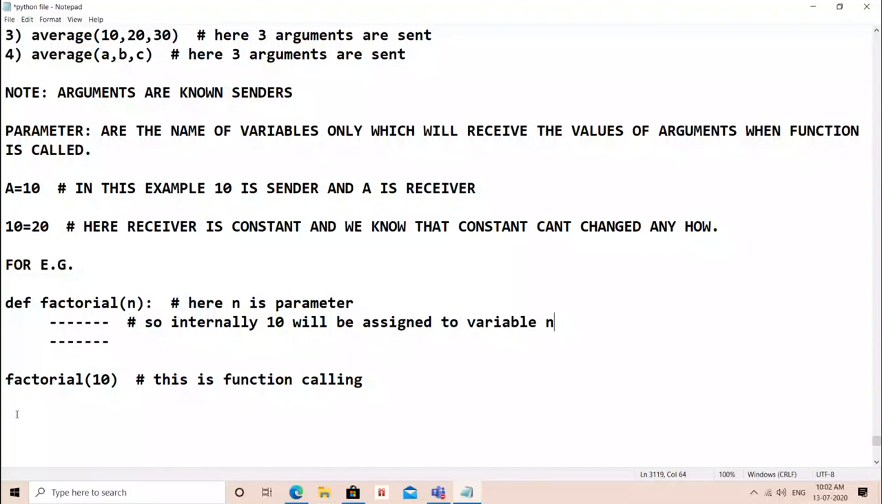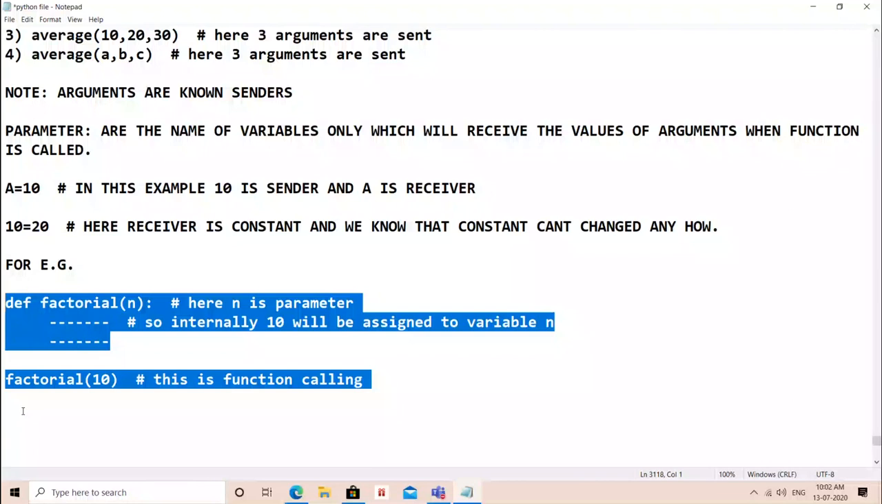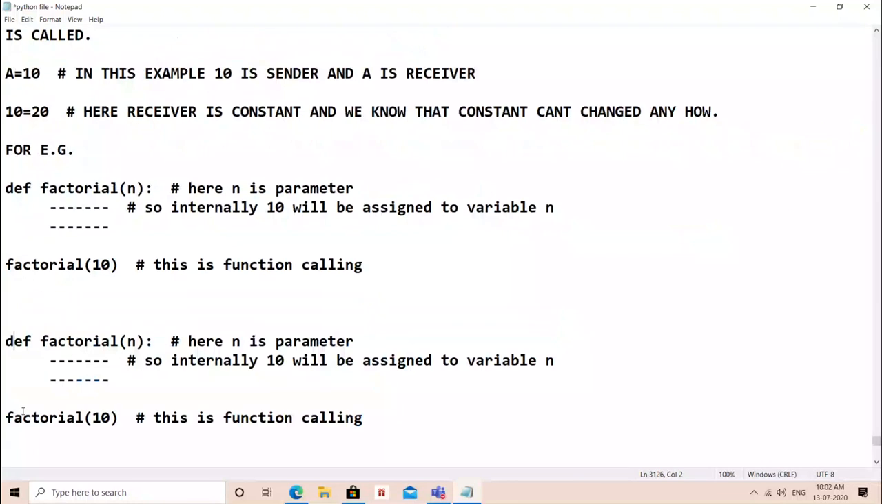So what is the reason why I have written this variable only? Simple reason. If you are writing 100 here, that means internally 10 will be assigned to 100. We are trying to assign. So here 100 is a parameter, and we are trying to assign 10 into 100, which is not possible.